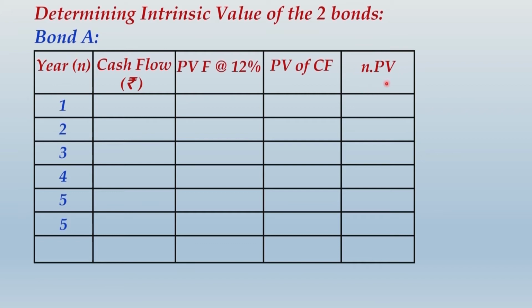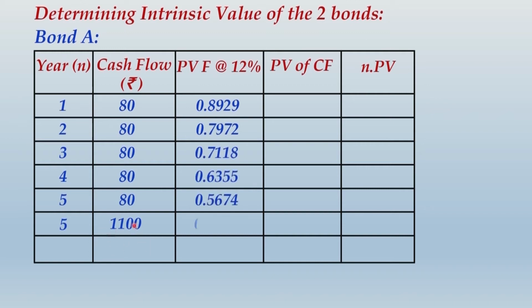You have to make the N into PV calculation. That is why each year will be multiplied by its respective present value of future cash flow to arrive at this calculation. So let us plot the cash flows. Each year the cash flow will be rupees 80 towards coupon payment, and 1100 will be the redemption price. These are PV factors at 12%. 12% is the expected rate of return by the investor. When you multiply these cash flows by their respective PV factors, you get the present value of cash flows.